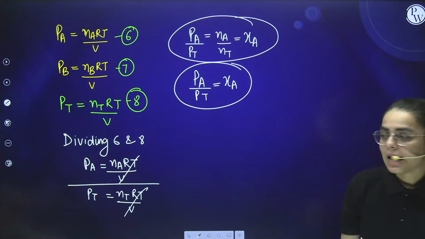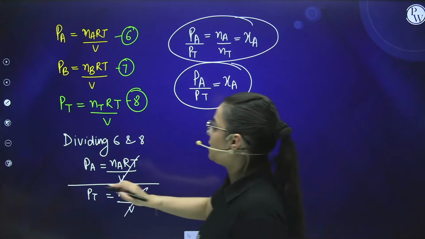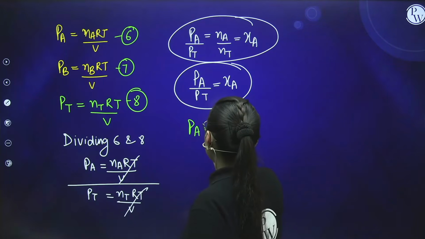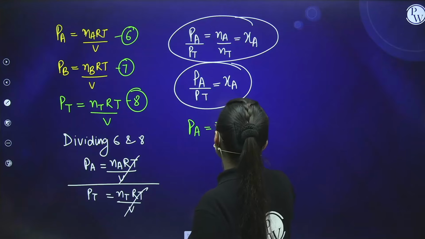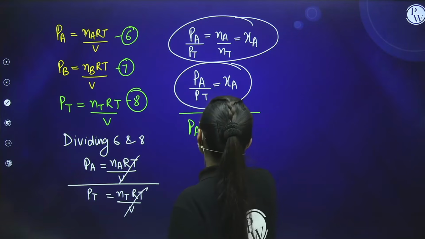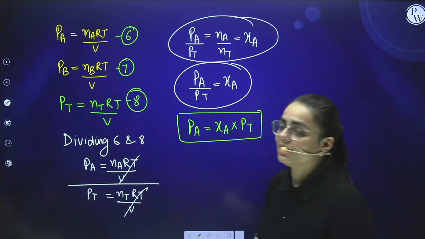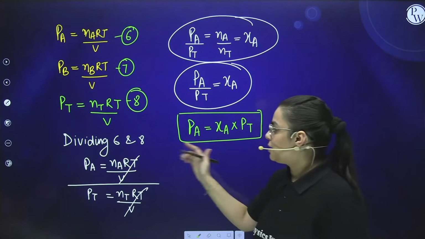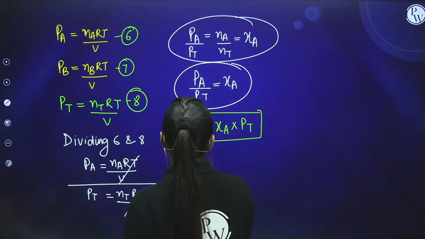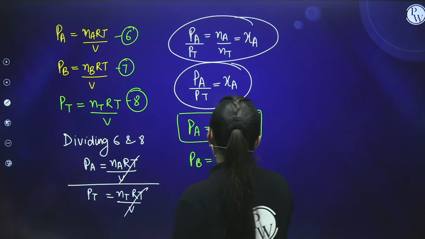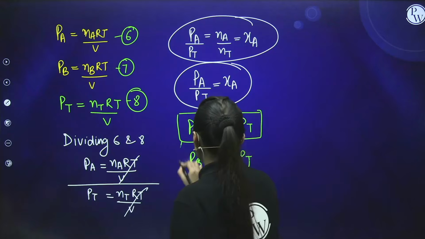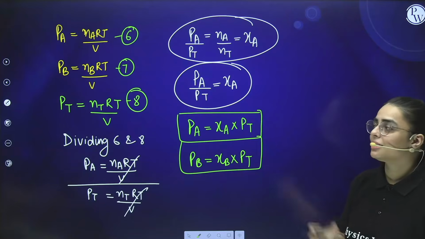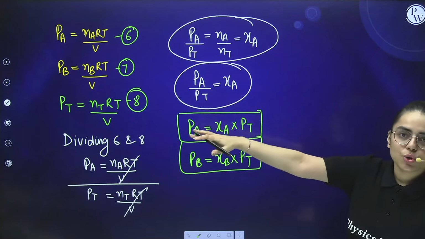Now students, I can take this PT on the other side. I can cross multiply this, right? So what I will get from here, PA is equal to mole fraction of A into PT. This is the important thing that we have been calculating in the Dalton's law of partial pressure. Now similarly, I can calculate for PB. PB is equal to mole fraction of B into total pressure. See, now what are PA and PB? PA and PB are the partial pressures that were present in the container that I have showed you previously, right?